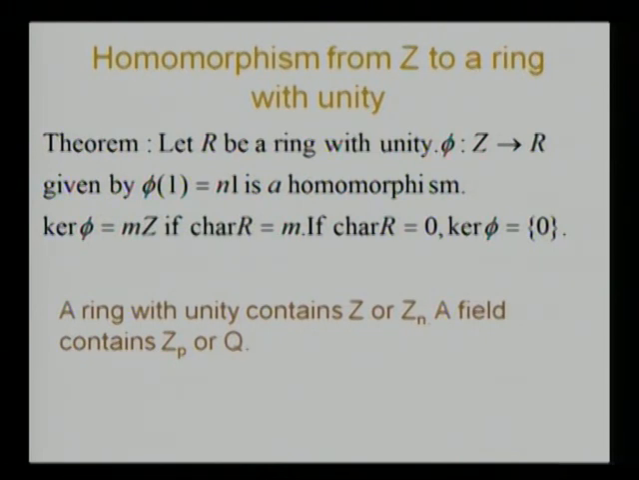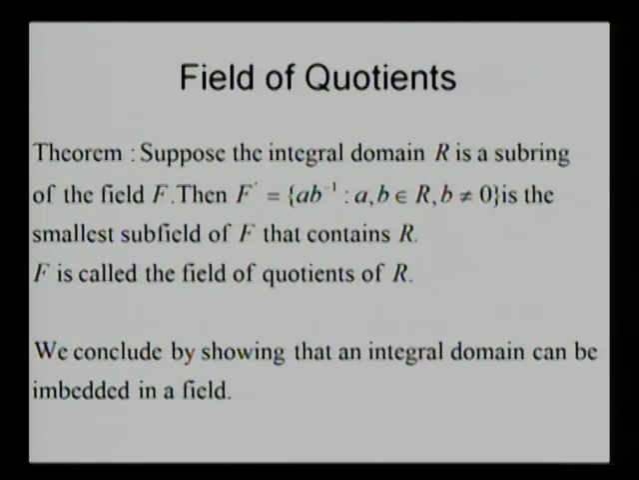What happens in the next case? Does it contain a field which is isomorphic to Q? In fact, the answer is yes. For that, we define the idea of the field of quotients. Look at your PPT. Suppose the integral domain R is a subring of the field F. Then F dash equal to ab inverse, a, b belonging to R, b not equal to 0, is the smallest subfield of F that contains R. F dash is called the field of quotients of R.